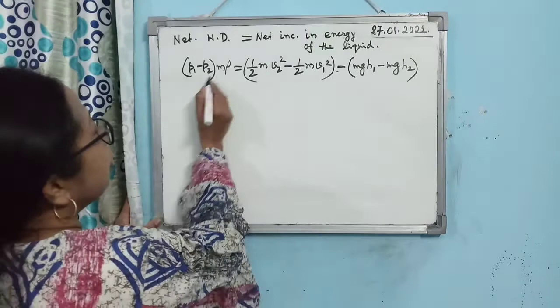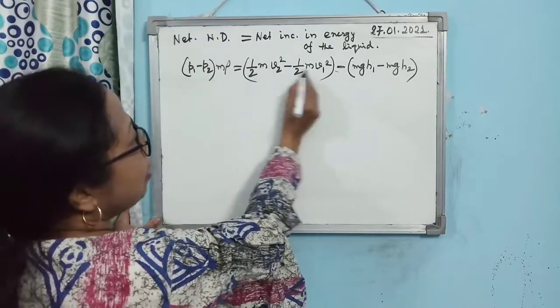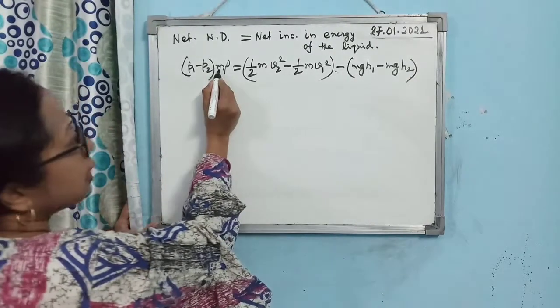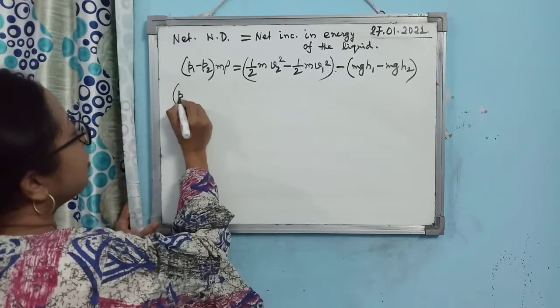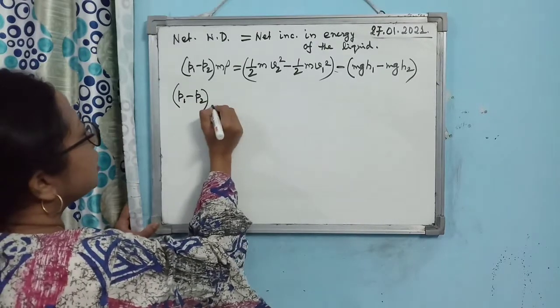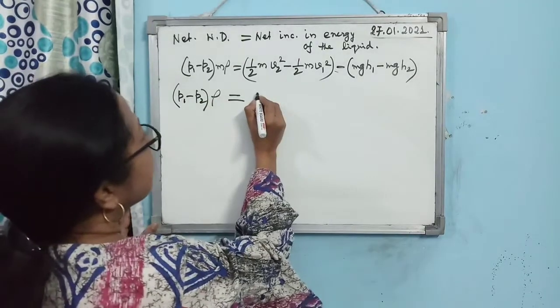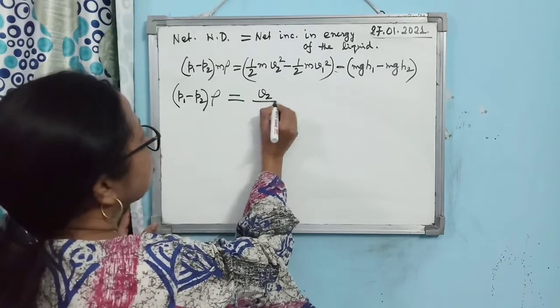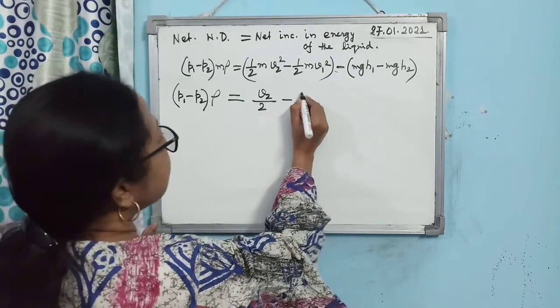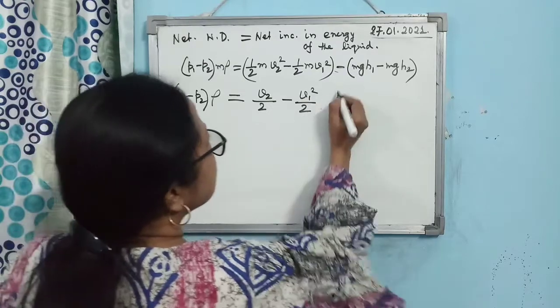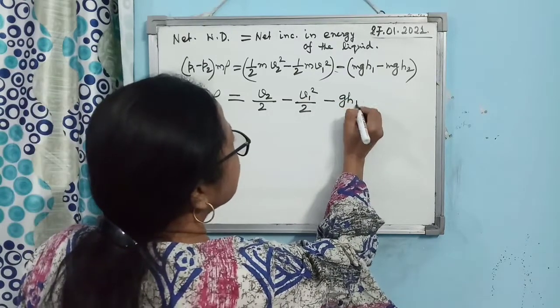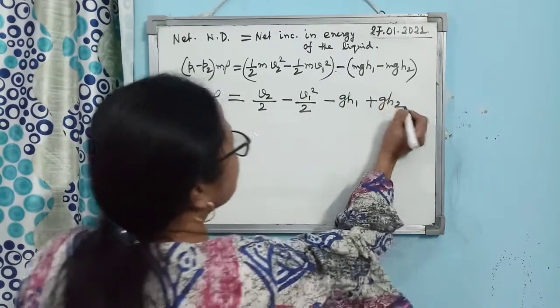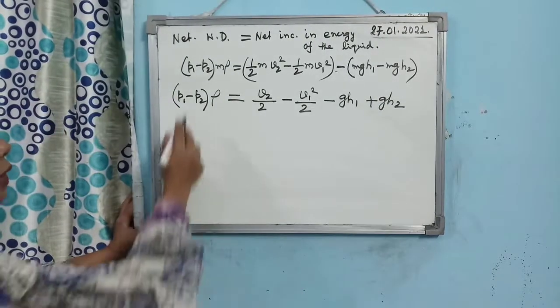So you see, if you take m common from both sides, you can cancel m. So you are getting (P1 minus P2) into rho is equal to V2 square by 2 minus V1 square by 2 minus gh1 plus gh2. Now you do one thing, you take rho to this side.